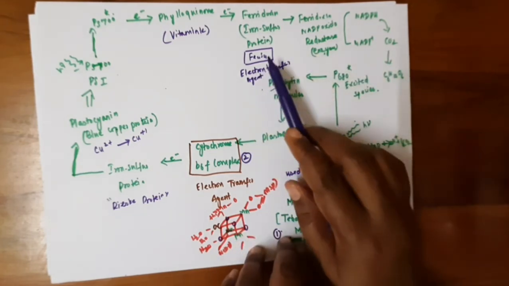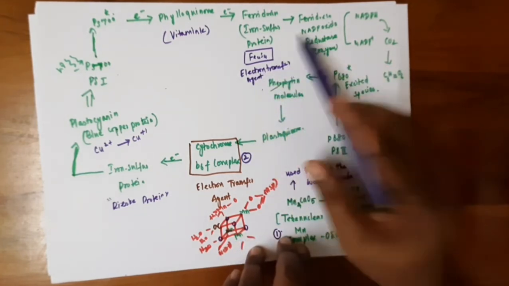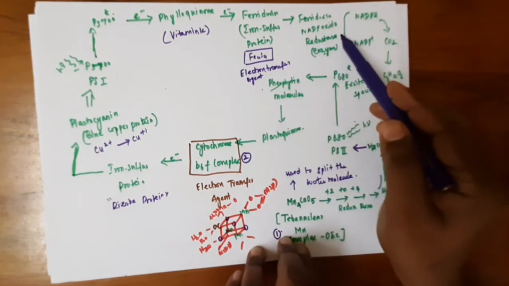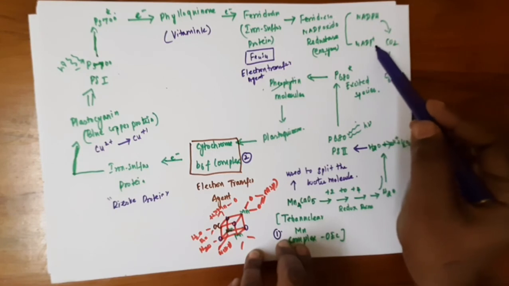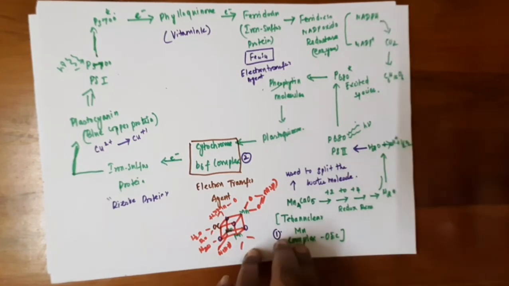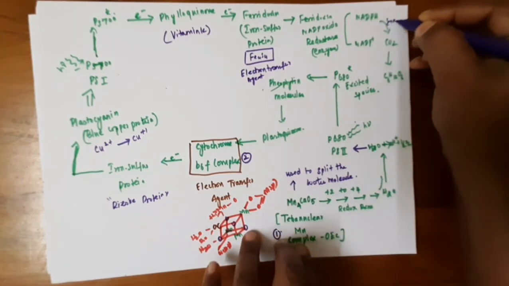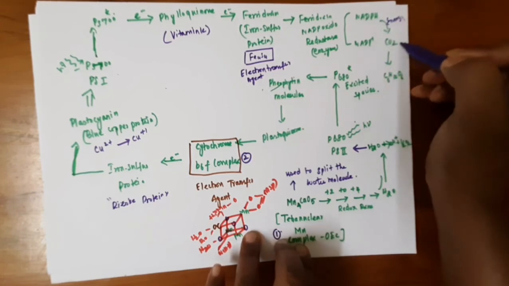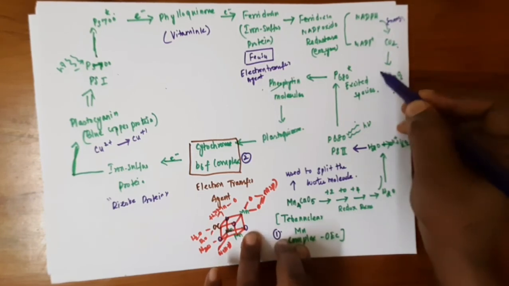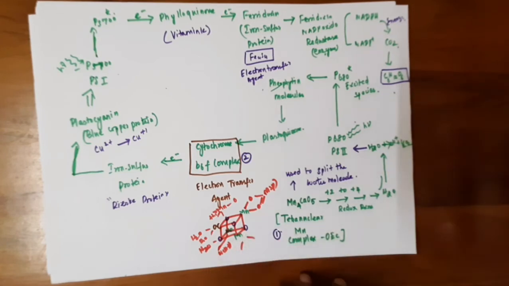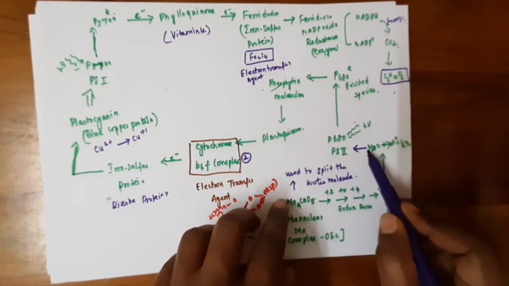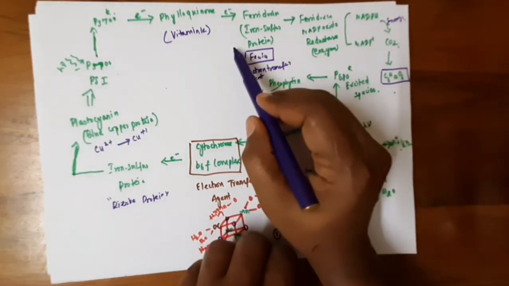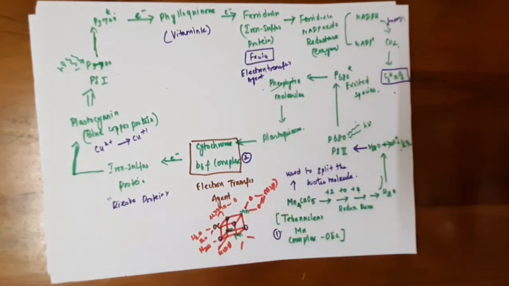And then the electron from the ferredoxin is taken by the enzyme ferredoxin NADP oxidoreductase, and it reduces the NADP plus to NADPH. So the energy from this molecule converts the carbon dioxide to carbohydrate in photosystem 1. So in photosystem 2, the water molecule splits and gives the oxygen molecule. In photosystem 1, the carbon dioxide gets converted into carbohydrate.